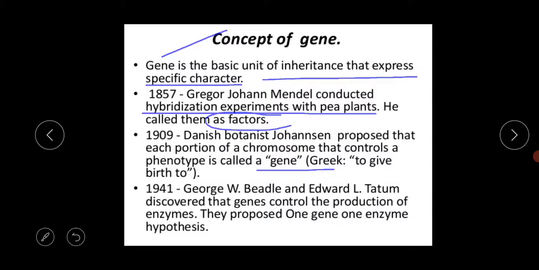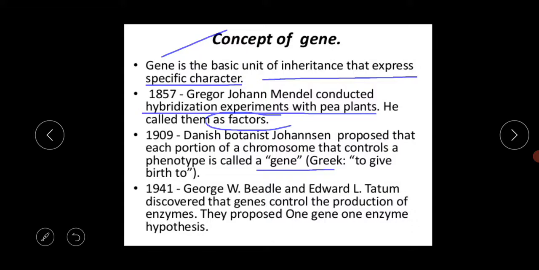So you can say in this way that the portion or segment of the chromosome which controls a phenotype is called a gene. Phenotype means the outer expression. This word gene is actually a Greek word, and the meaning of this Greek word is to give birth to.